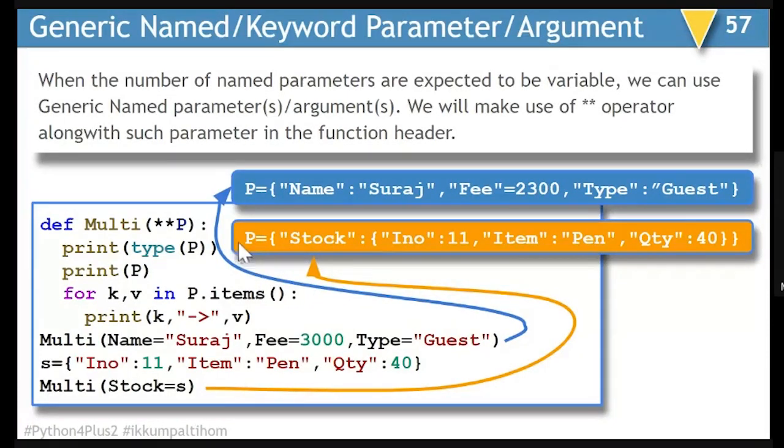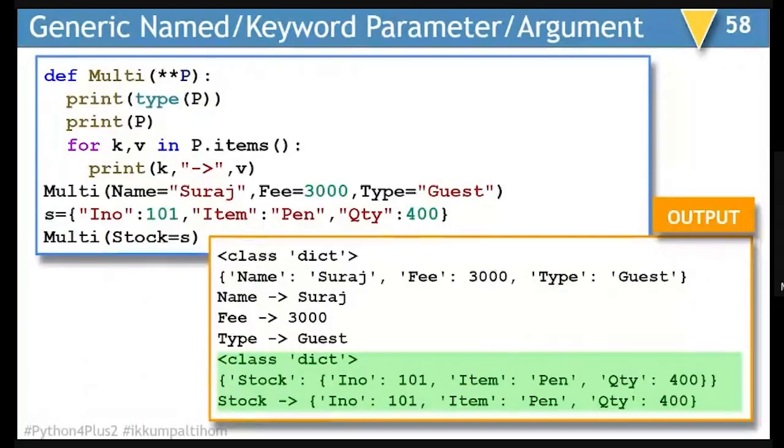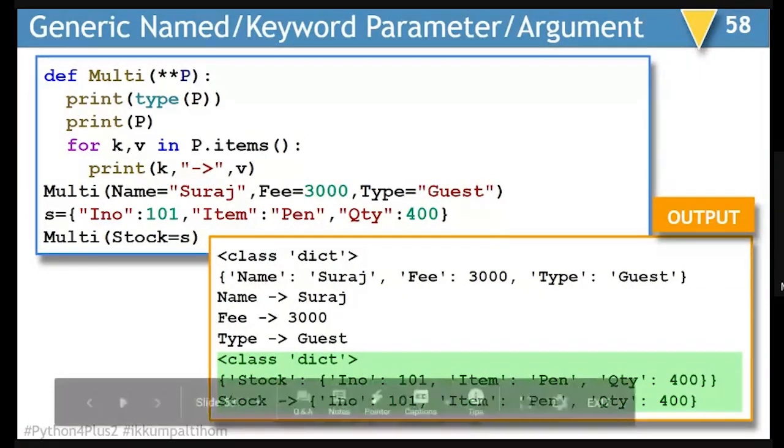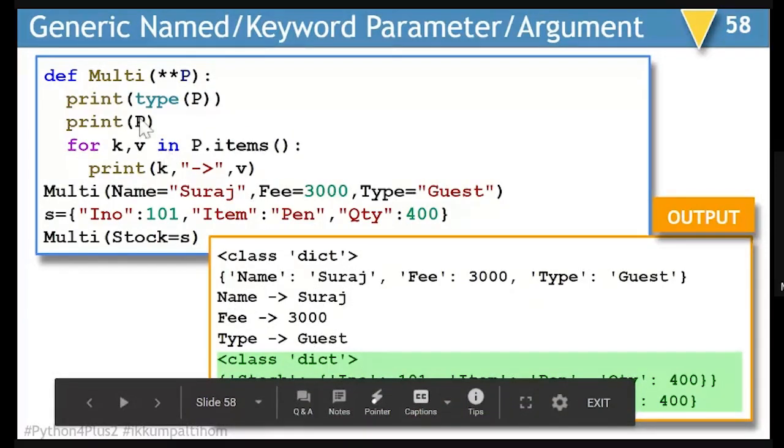Whereas in the second case, stock is the key and value is the entire dictionary, right? So it formulates a dictionary. That does not mean that you pass a dictionary as a parameter, right? So the result, now look at this one, the result. The class is dictionary and you are able to see the entire content with the help of this print p. And with the help of a loop, you are able to see name Suraj, fee as 3000 and type as guest.